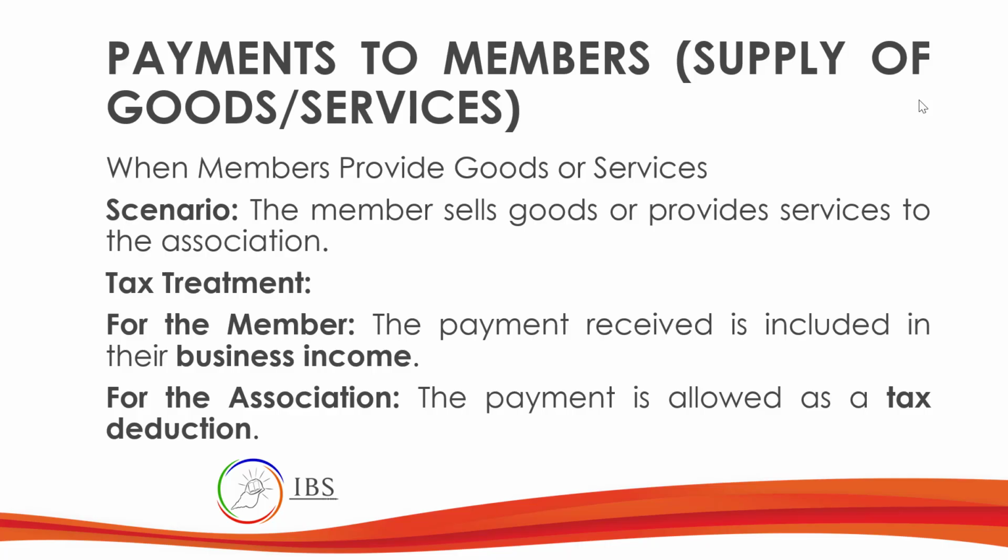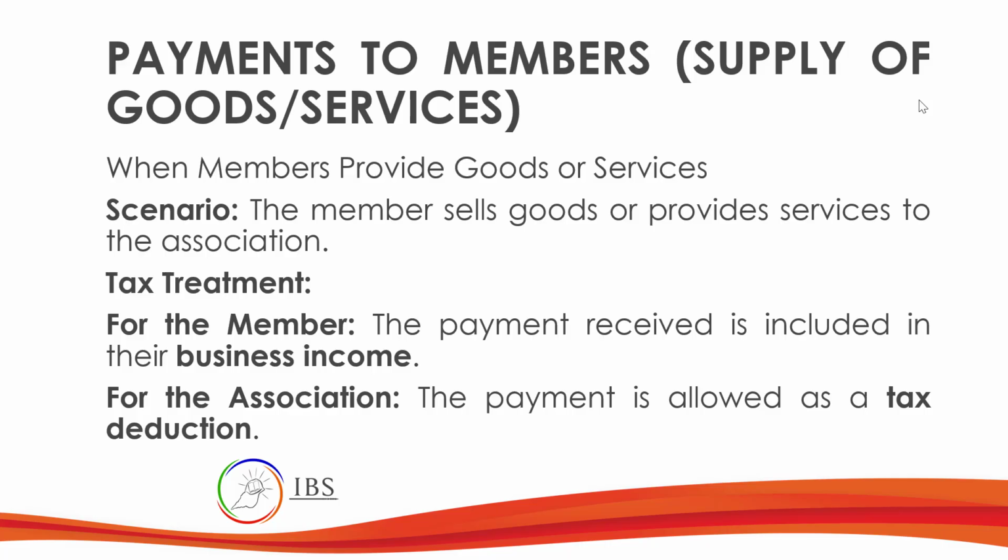Let's go on to the transactions. Payments to members, that is, supply of goods and services. The scenario is when the member sells goods or provides services. So what does it mean? The member is the one giving the goods or providing services to the association.